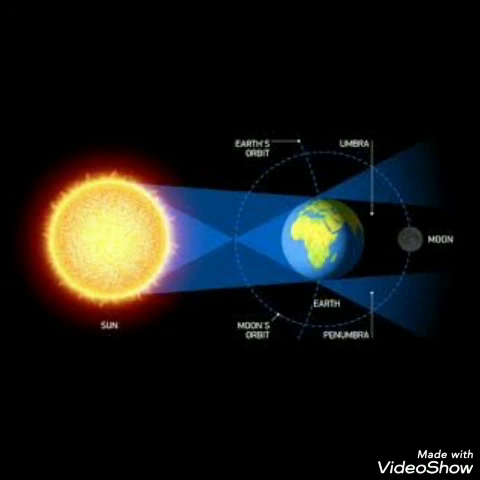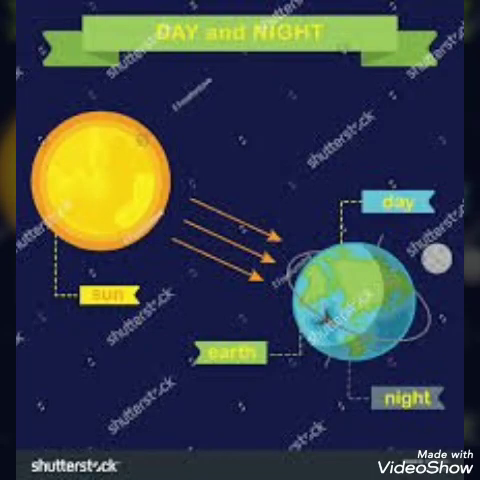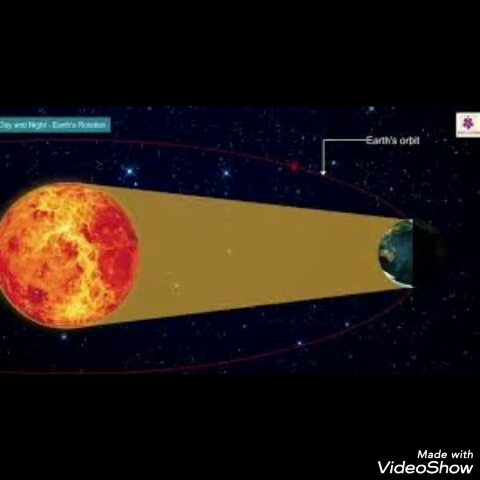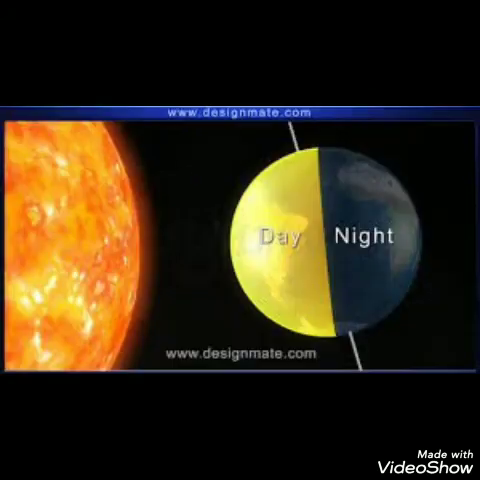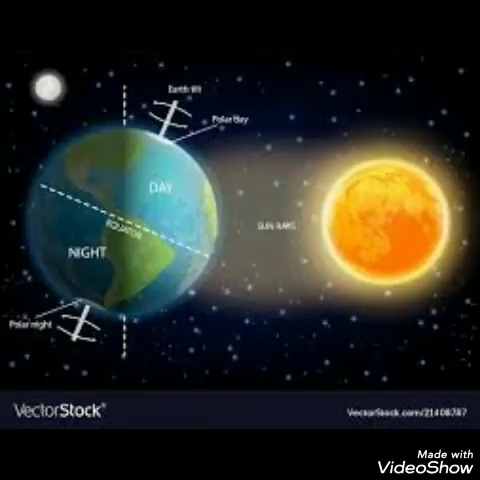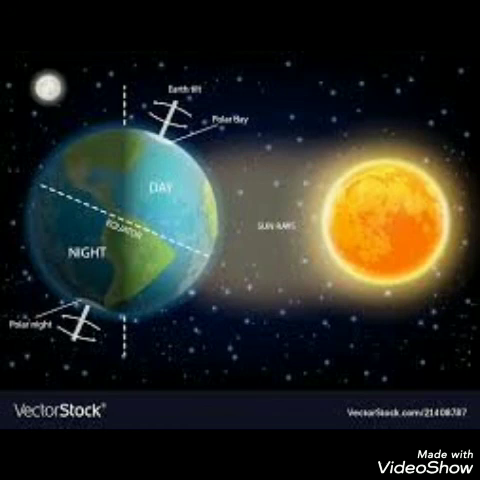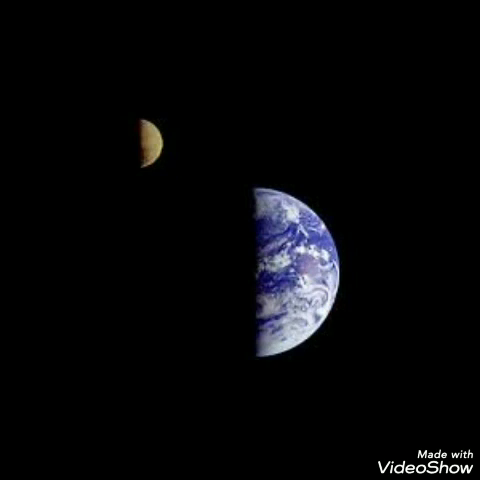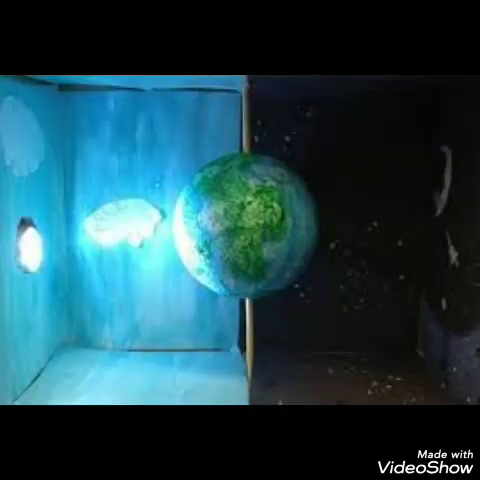Next, phases of moon. The phases of the moon are the different ways the moon looks from Earth over about a month. As the moon orbits around the Earth, the half of the moon that faces the sun will be lit up. The different shapes of the lit portion of the moon that can be seen from Earth are known as phases of the moon.